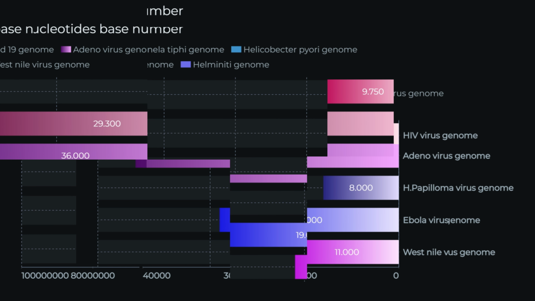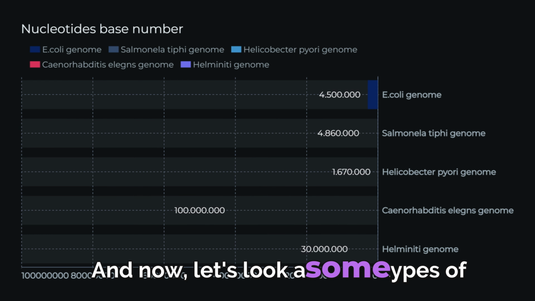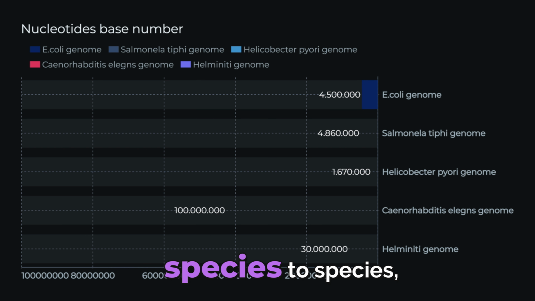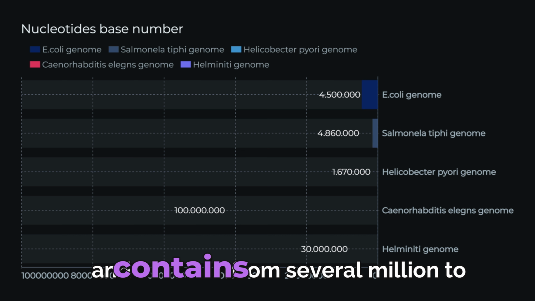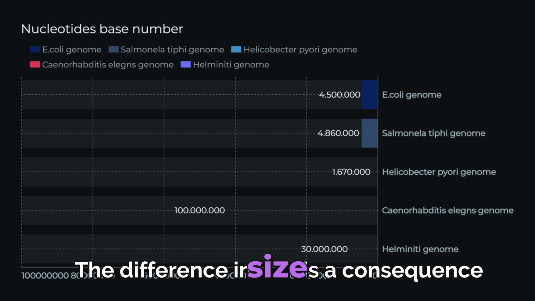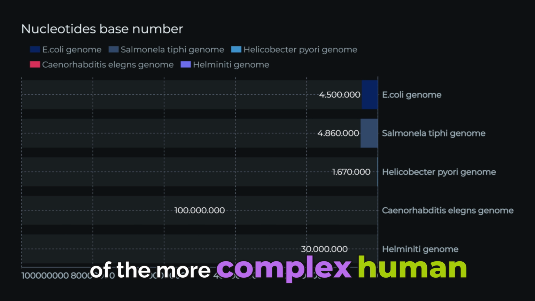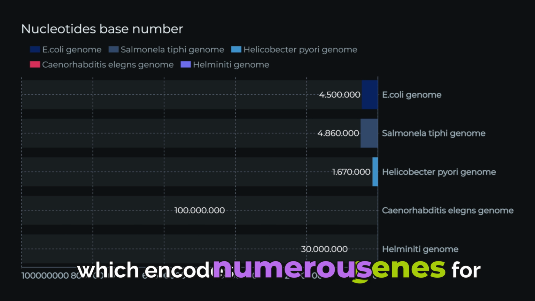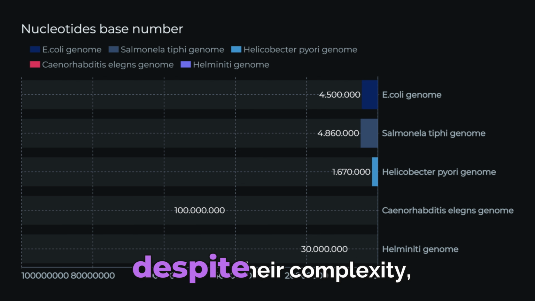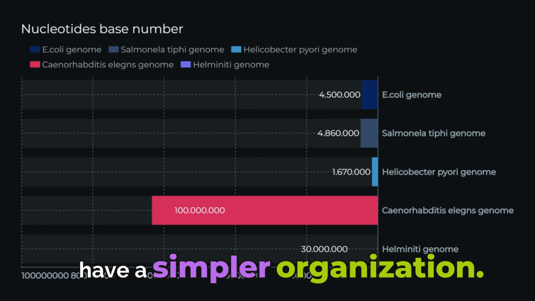And now, let's look at some types of bacteria and parasites. The number of their bases varies from species to species and contains from several million to several tens of millions. The difference in size is a consequence of the more complex human genome, which encodes numerous genes for more complex structures, while bacterial genomes, despite their complexity, have a simpler organization.